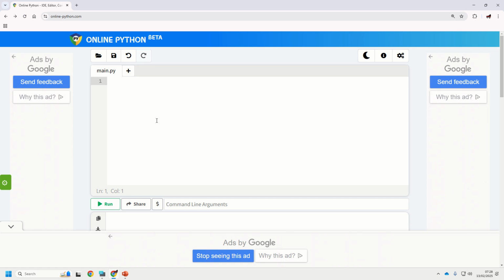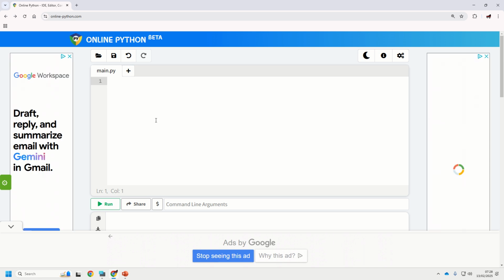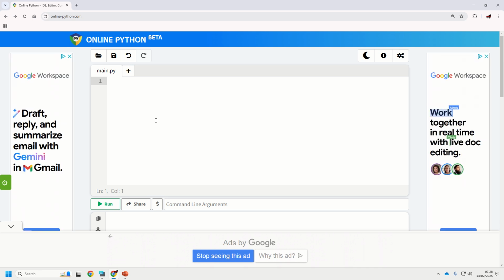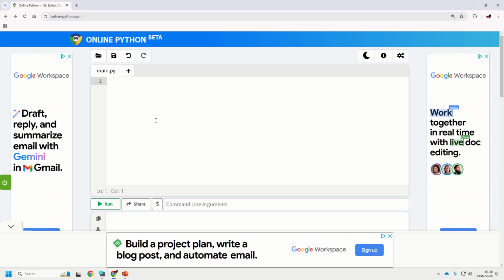Okay, so when we are wanting to repeat code, there are two types of loop that we need to know. Iteration is when we repeat code. The two types of loop are count controlled loop and a condition controlled loop. Here we are looking at a count controlled loop.